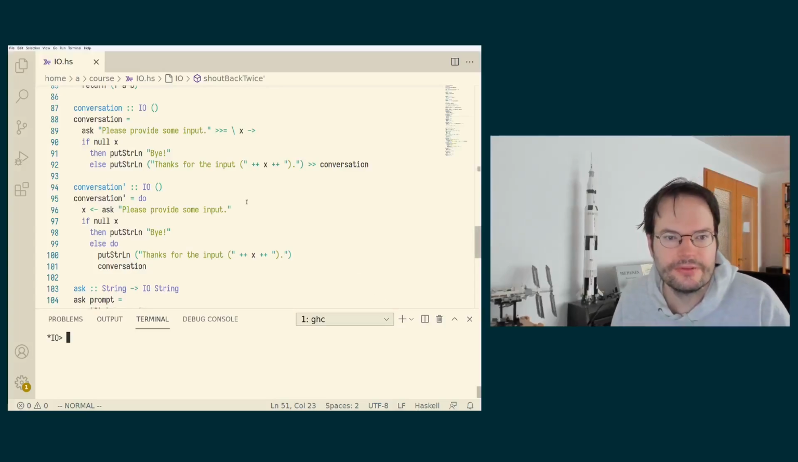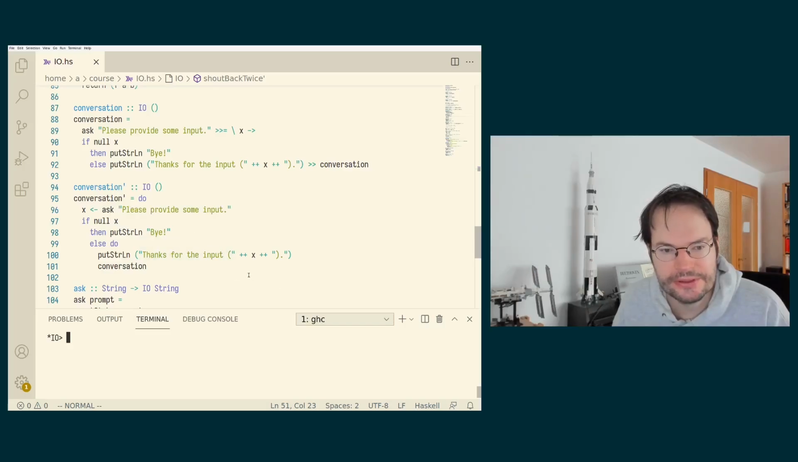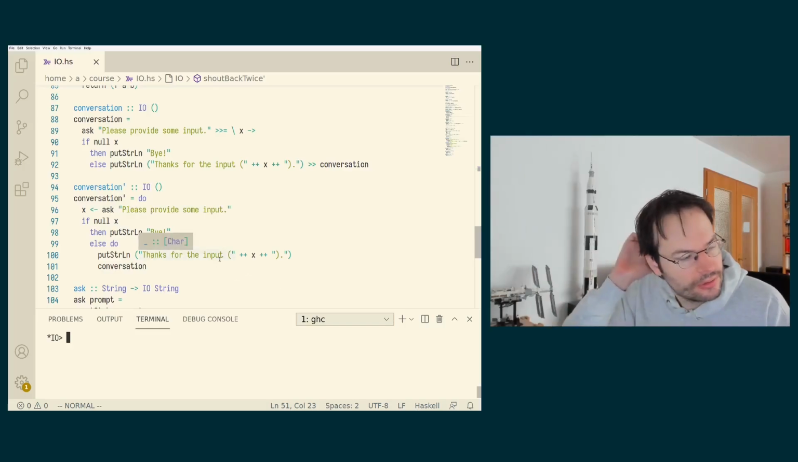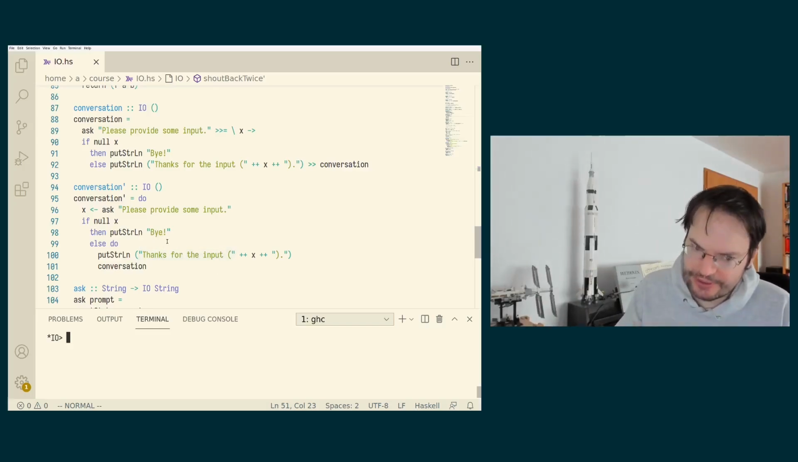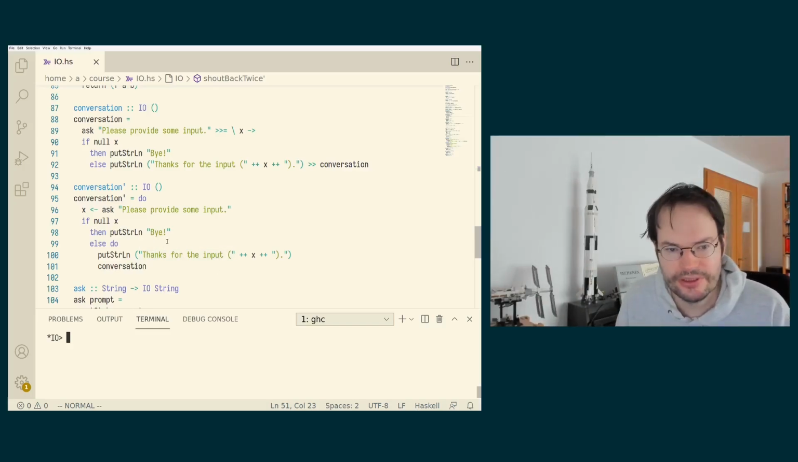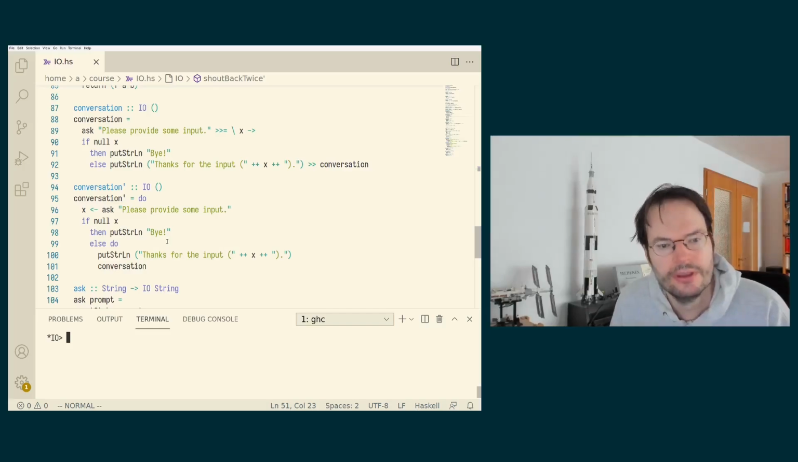In the last video, we have been discussing this conversation example, which calls itself recursively. One thing that is not particularly nice about this is that we are asking for a lot of input, but we're basically not really doing anything with it. So a more common scenario might be that we want to ask quite a number of questions, and potentially different questions, and we want to collect all the results.